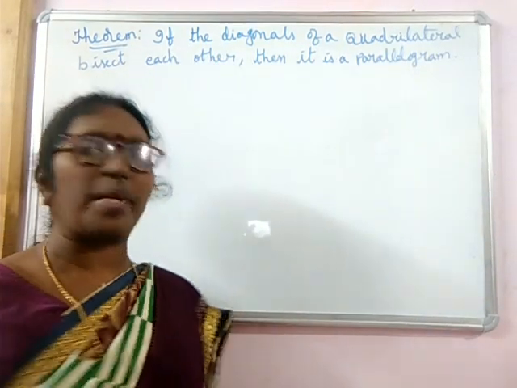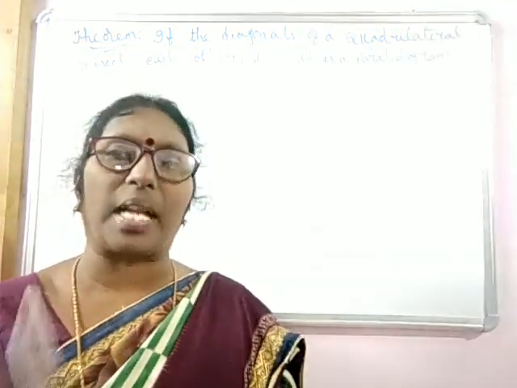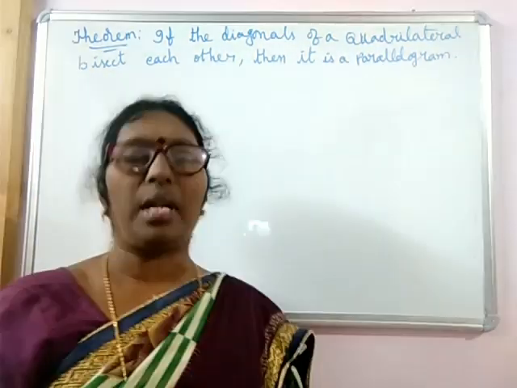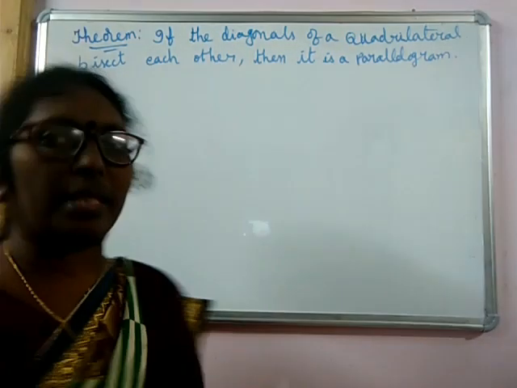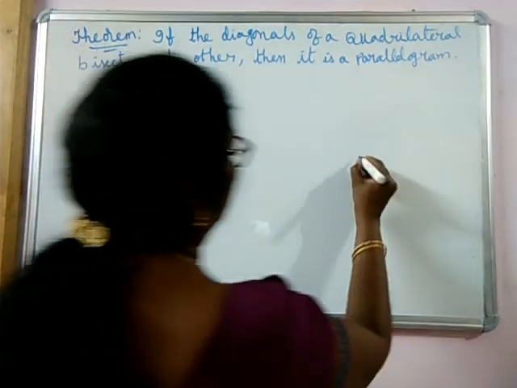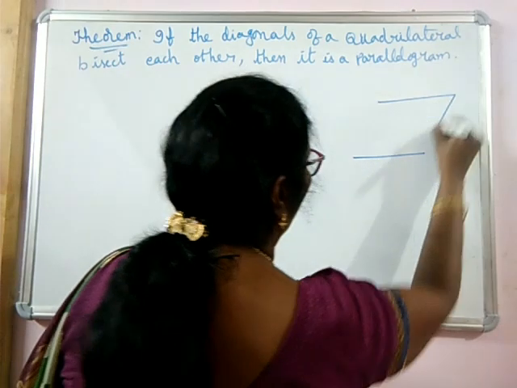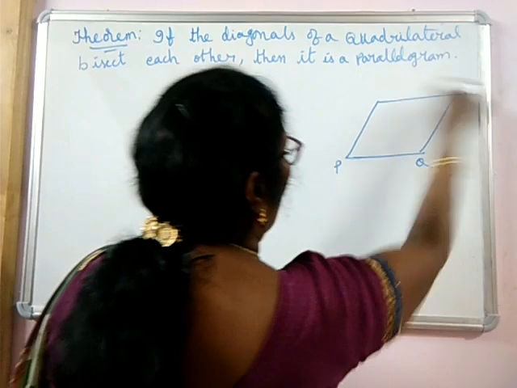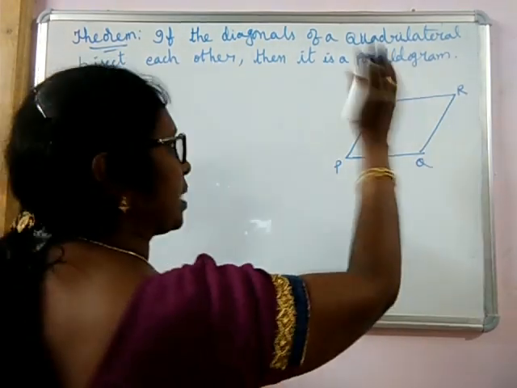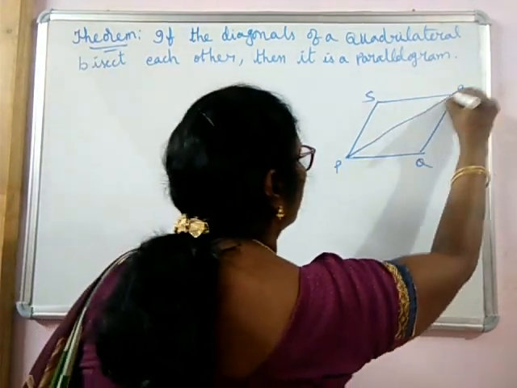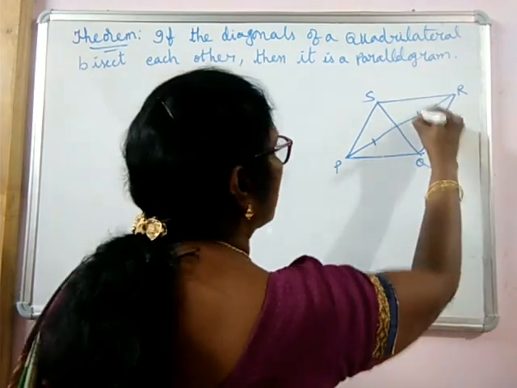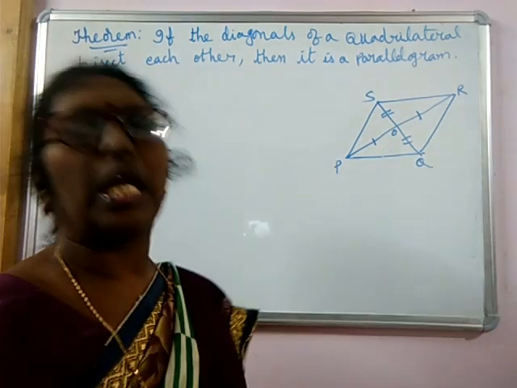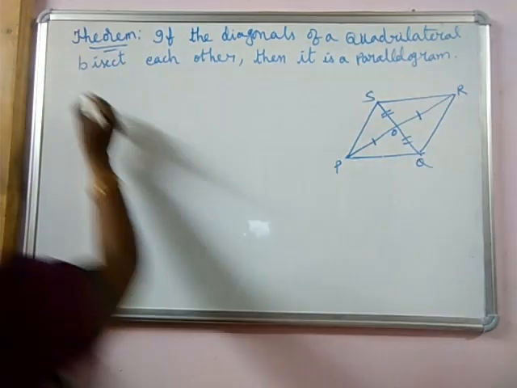In the previous theorem it is given that in a parallelogram the diagonals bisect each other. Now it is given that if in a quadrilateral the diagonals bisect each other, then you have to prove it is a parallelogram. PQRS, we don't know whether it is a parallelogram or a quadrilateral. Okay? It is given that they are bisecting each other. These two are equal, given. You have to prove that PQRS is a parallelogram.